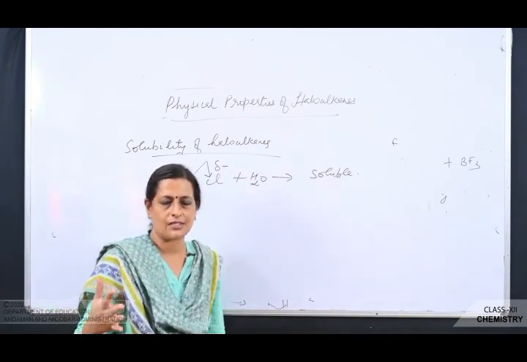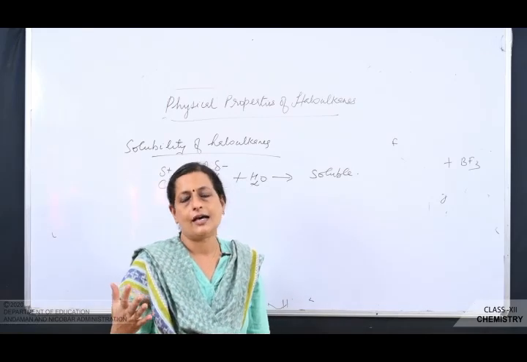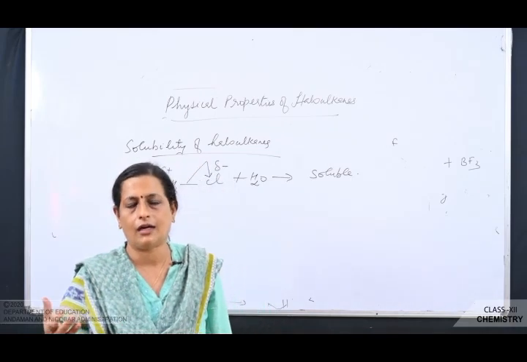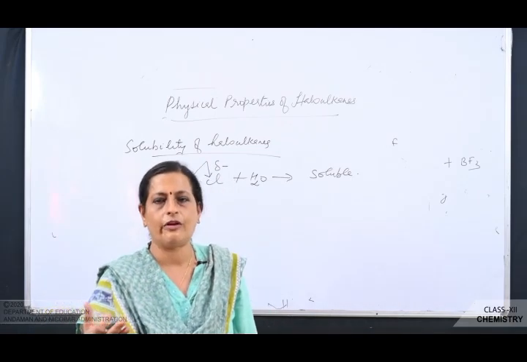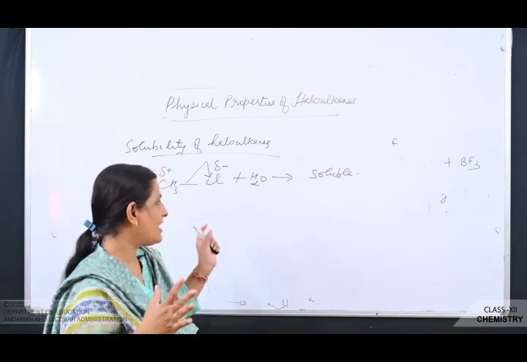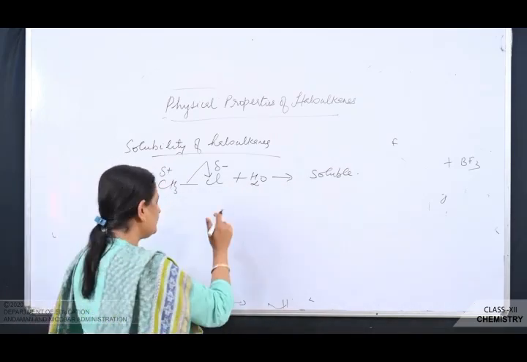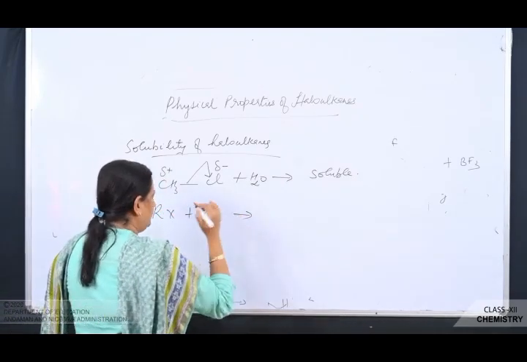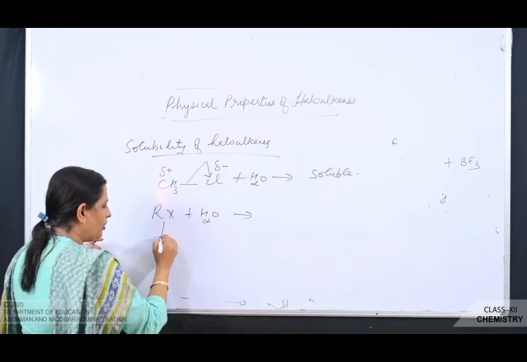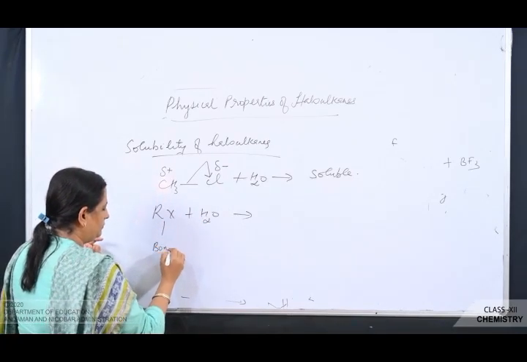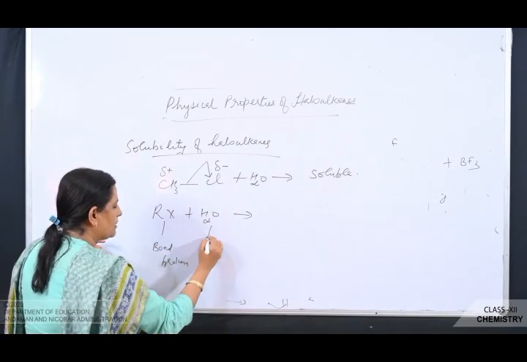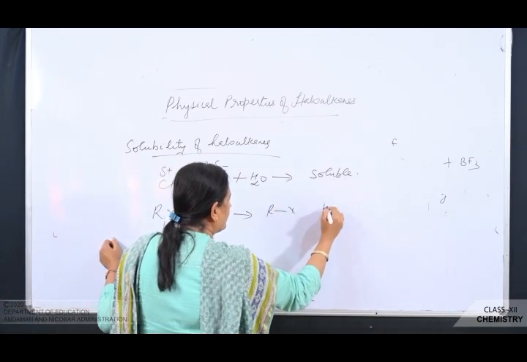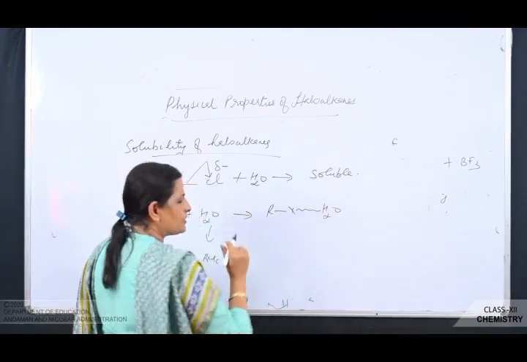So if a question comes in your exam, why haloalkanes are insoluble in water, and if you write haloalkanes are insoluble in water because they are not able to form intermolecular hydrogen bond with water, you will get just half marks. The exact reason you see here: when you are dissolving a haloalkane in water, the bond has to be broken here. In this case also the same, the bond has to be broken. Then when haloalkane comes in contact with water, a new bond is formed between these two.